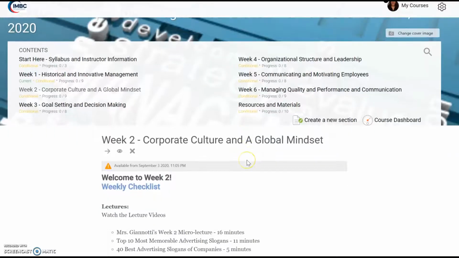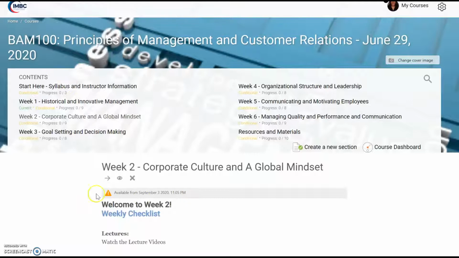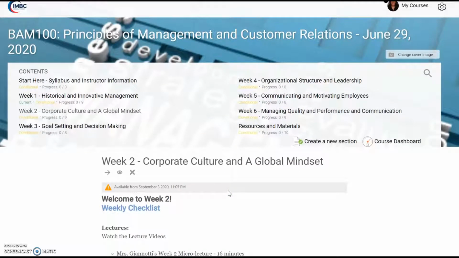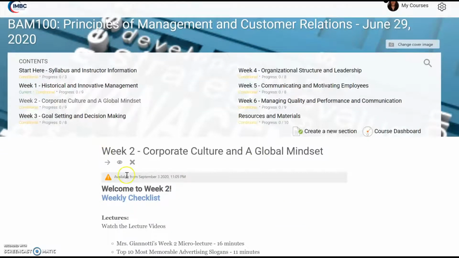Hey Madeline, if you can just quickly check this for us, we noticed in the BAM 100 course, for some reason, week 1 and 2 was set to open on weird days. So you can see week 2 here. It says available from September 3rd, which obviously is not correct because week 2 would probably be around the 6th. So if you can check and make sure all of these say what they should be, and then